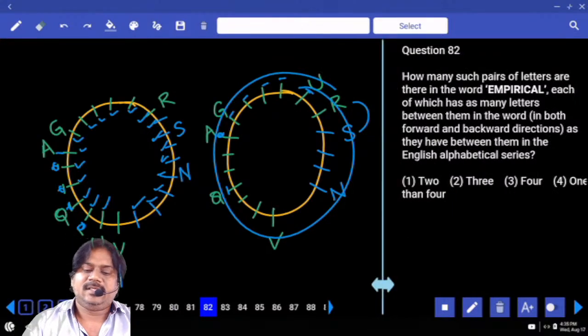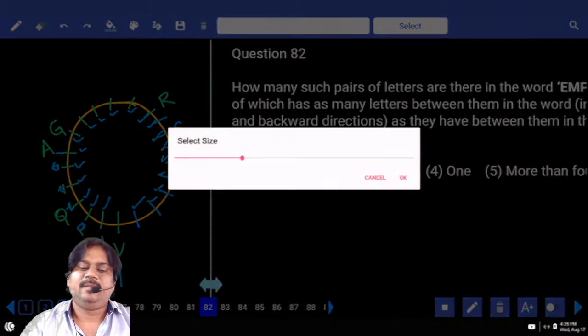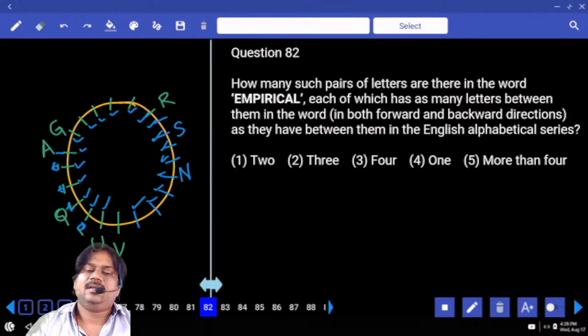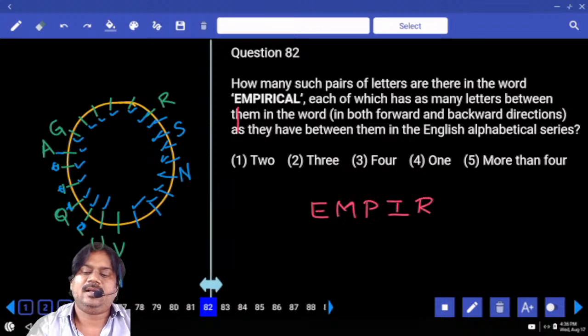Next question, which is about alphabet test. How many pairs of letters have as many letters in between them as they have so far? Can you have any such pair with E? E, M, P, I, R, I, C, A, L.